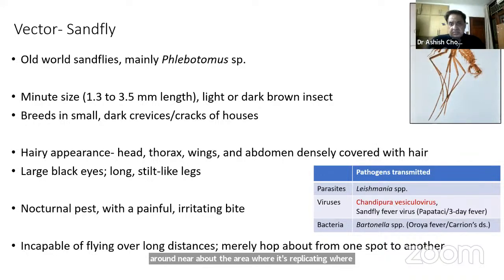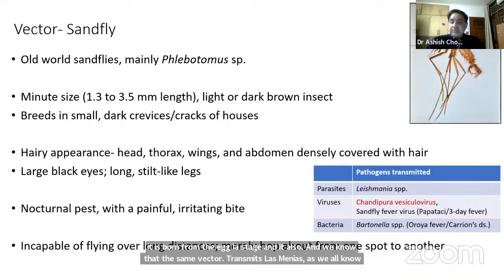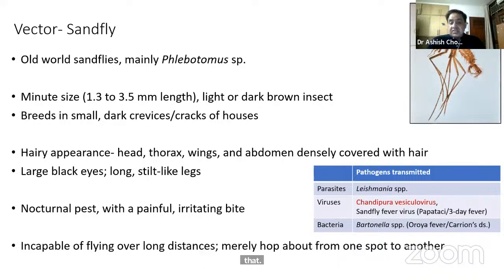We know that this same vector transmits leishmaniasis. It transmits two viruses: the Chandipura virus, which we are discussing today, and the sandfly fever virus, also known as papatasi fever. And of course, in South America it transmits some forms of Bartonellosis.